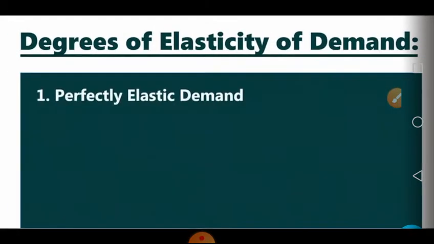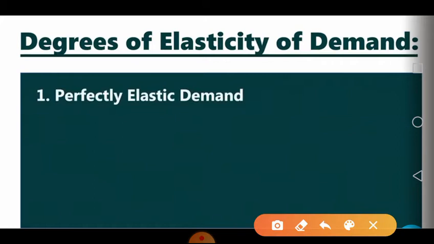The first degree of elasticity of demand, which we also call price elasticity of demand. In this, the first type is perfectly elastic demand.